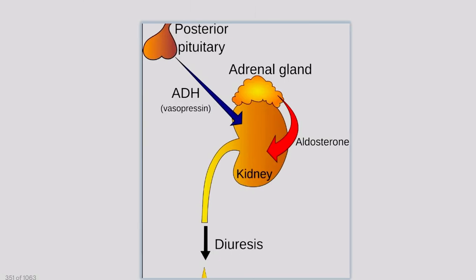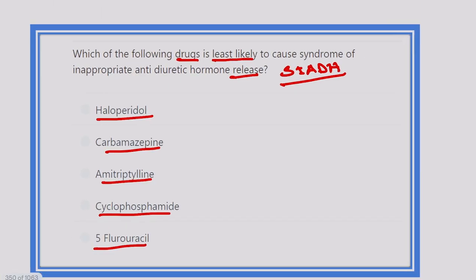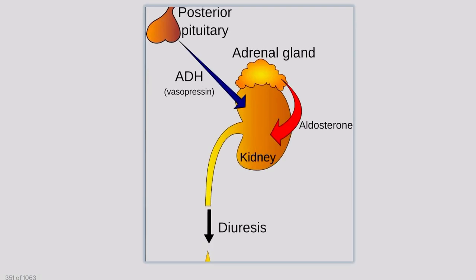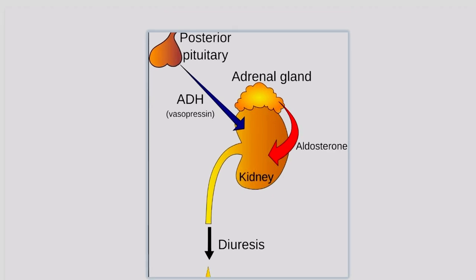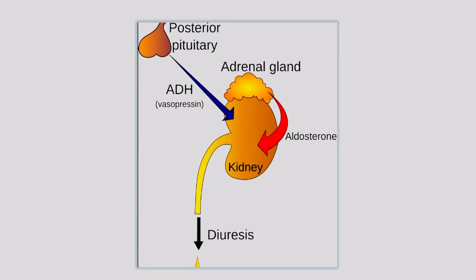So first of all, let's see the normal action, or the development of SIADH. Here we can see this is the posterior pituitary, and here is the anterior pituitary. In the posterior pituitary, there are two important hormones. One of them is ADH or vasopressin. ADH or vasopressin is released from the posterior pituitary.